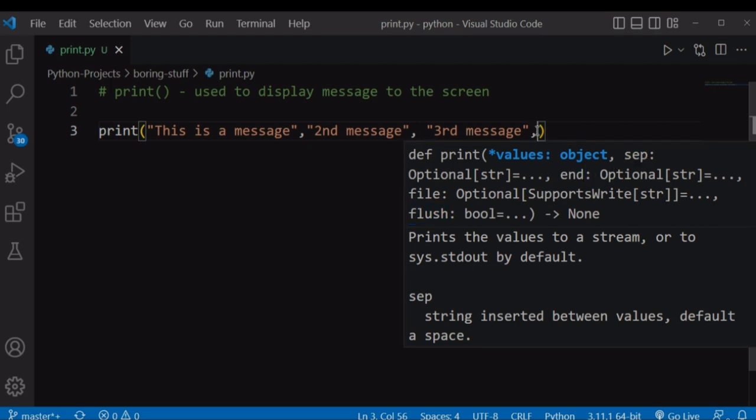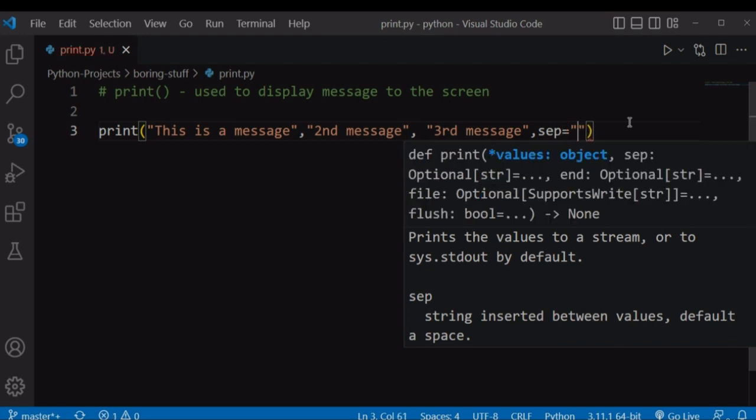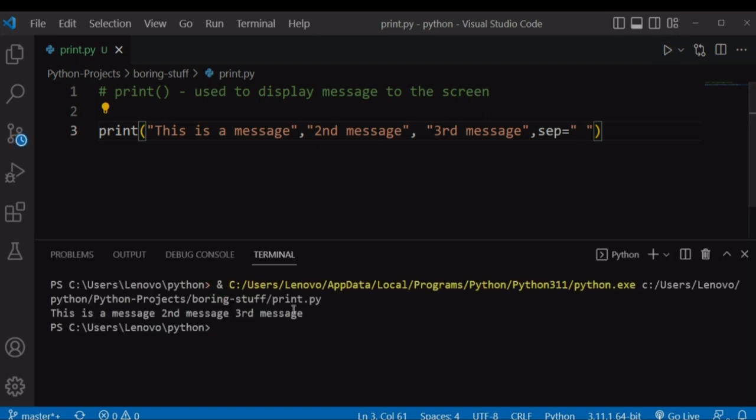The sep allows you to separate your messages in a certain way. Let's use the sep to separate our messages using a space, so there will be no change because this is the default way of displaying your messages. So the first message and the second message are separated using a space. This is the default way and there's no change.